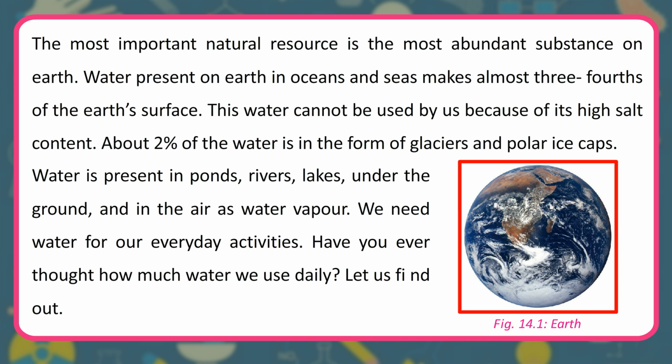The most important natural resource is the most abundant substance on Earth. Water present on Earth in oceans and seas makes almost 3/4 of the Earth's surface. This water cannot be used by us because of its high salt content. About 2% of the water is in the form of glaciers and polar ice caps. Water is present in ponds, rivers, lakes, under the ground, and in the air as water vapor.